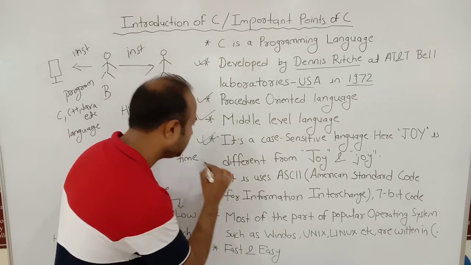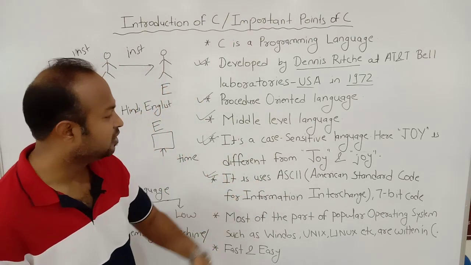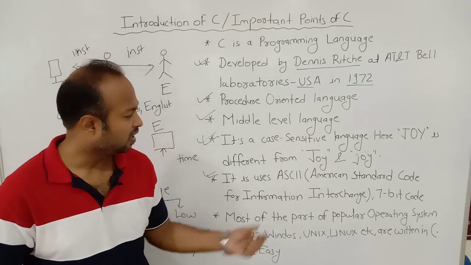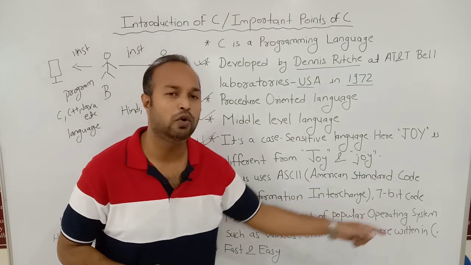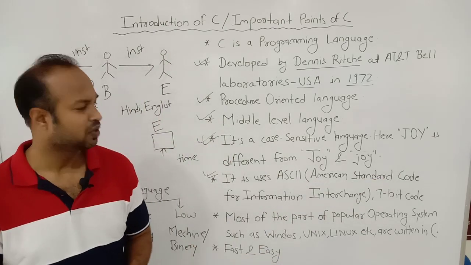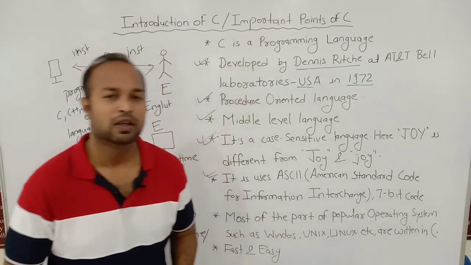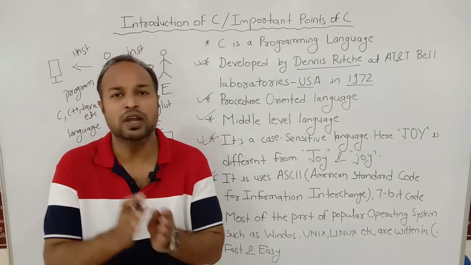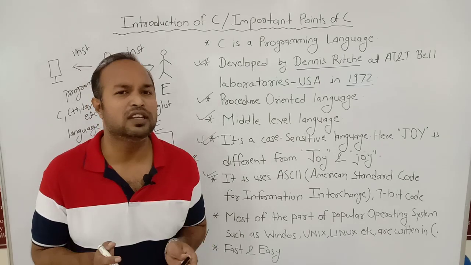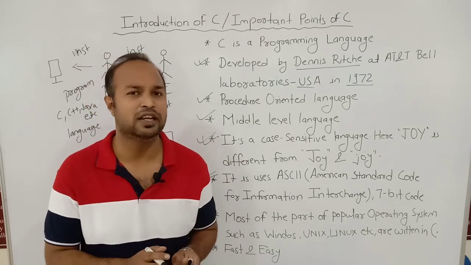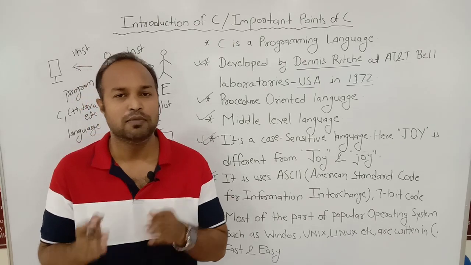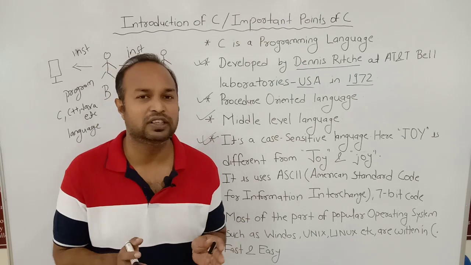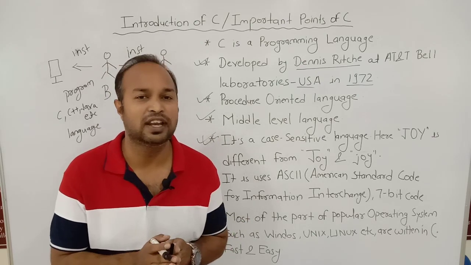Then it uses ASCII. C uses the ASCII code, and ASCII stands for American Standard Code for Information Interchange. It is a 7-bit code. It is mainly used for converting alphanumeric data into binary data. What is the need of converting alphanumeric data into binary data? Because computer only understands binary language. Computer does not understand ABCD.